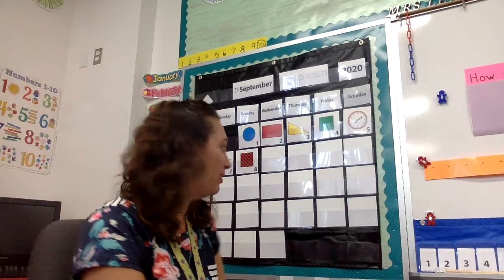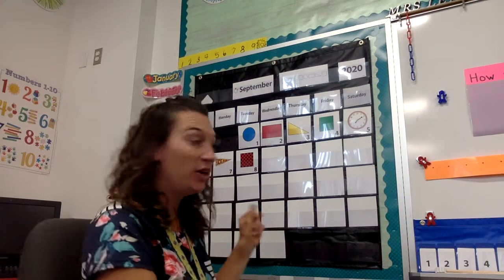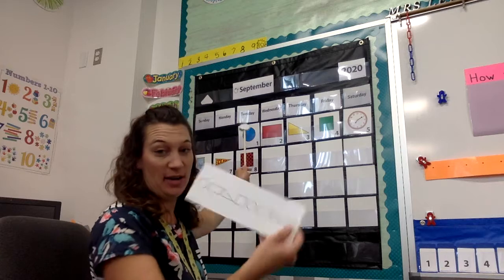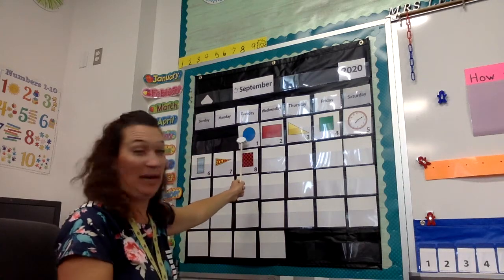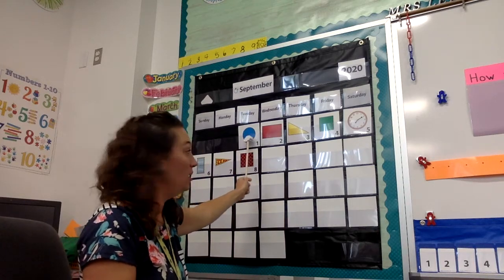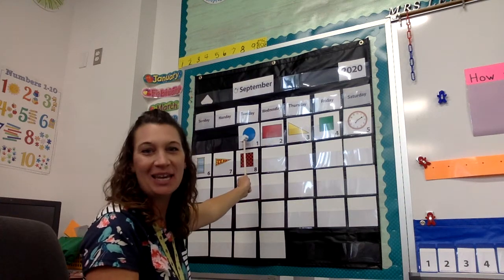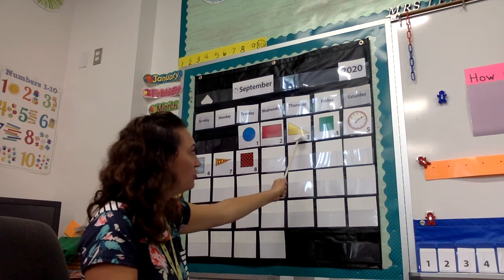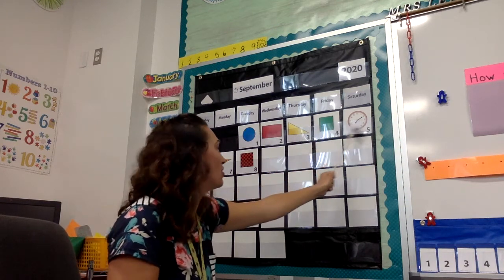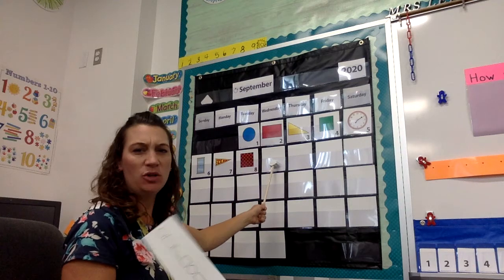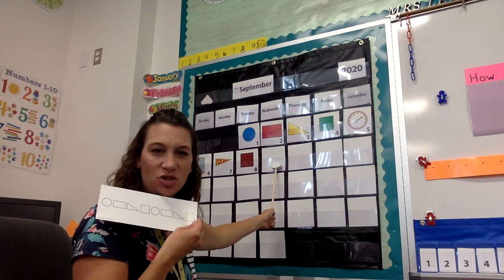We're going to start with our calendar piece behind us. And remember, we have that pattern going. We're going to look at the pattern using our cards back here, and then we'll look at it again on our pattern strip. So we have, say these with me, the shapes. Circle, square, triangle, oops, I messed up. Circle, rectangle, triangle, square. Circle, rectangle, triangle, square. Wondering what will be our next shape